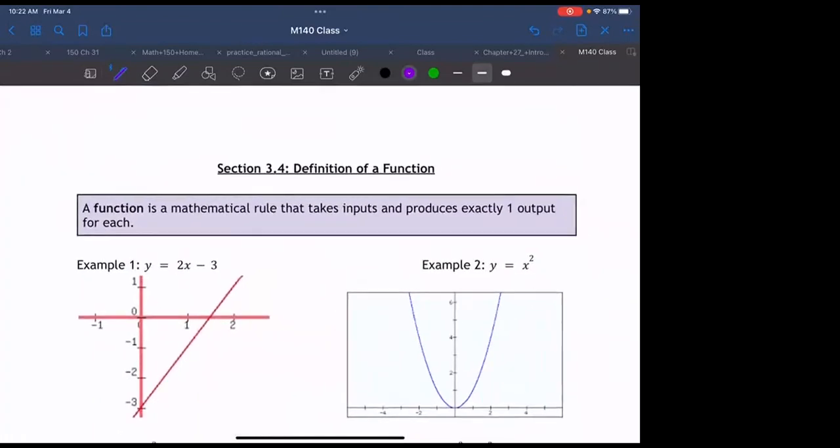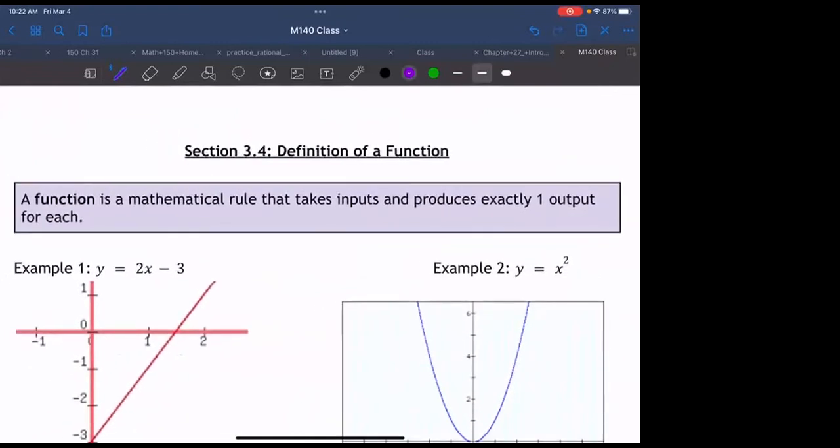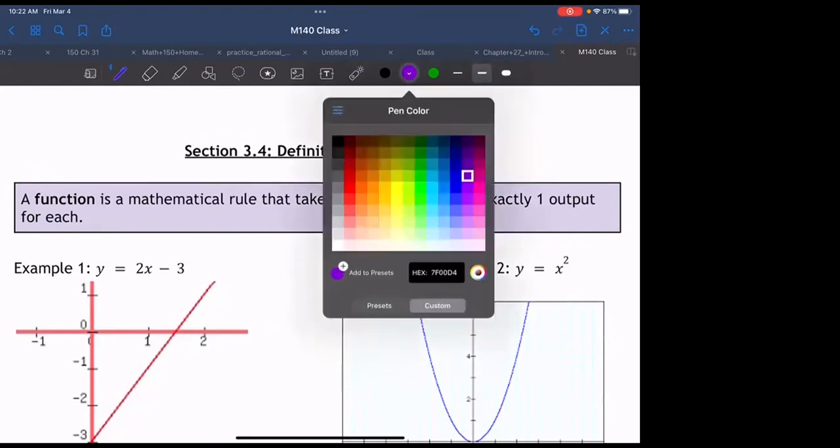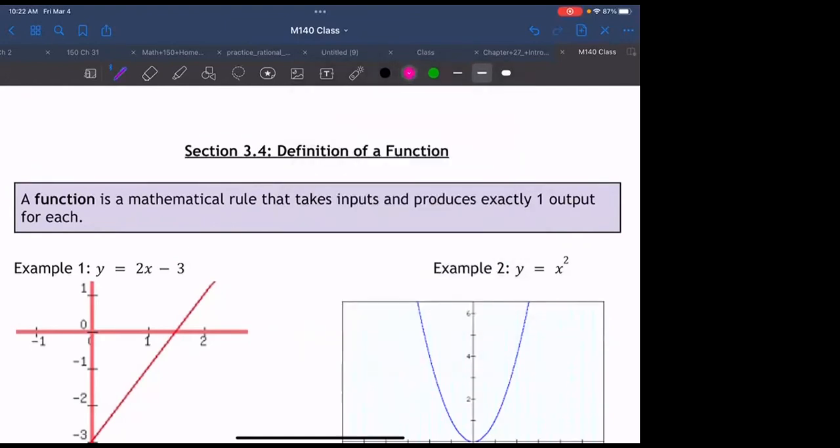So what is a function? This big word that we keep throwing around, but we don't actually have a definition yet. Let's go through what this definition says, what it means, and how to determine if something's a function or not a function. So a function is a mathematical rule. I don't really like the word rule. I feel like it doesn't give much insight into what's actually going on. I prefer the word relationship